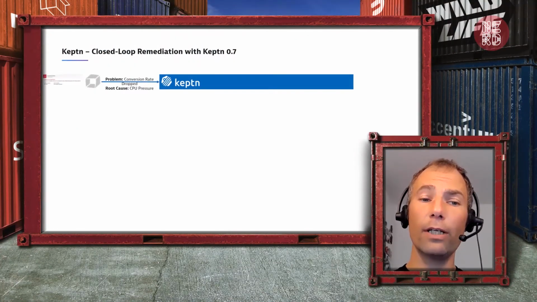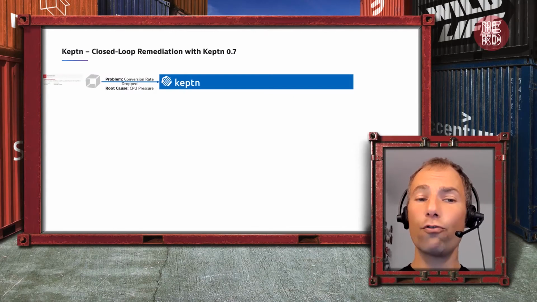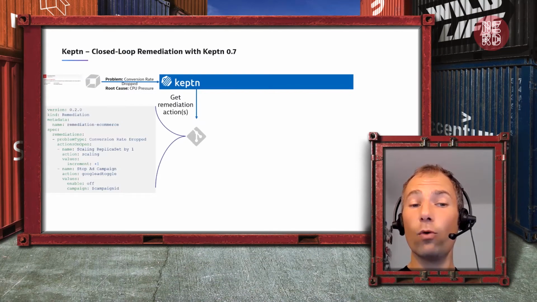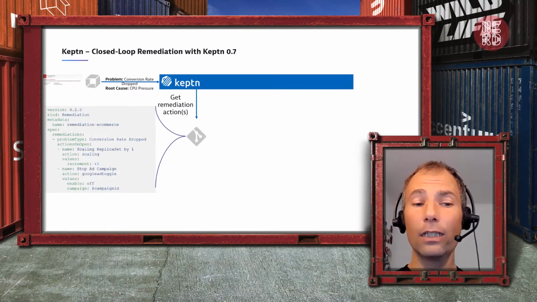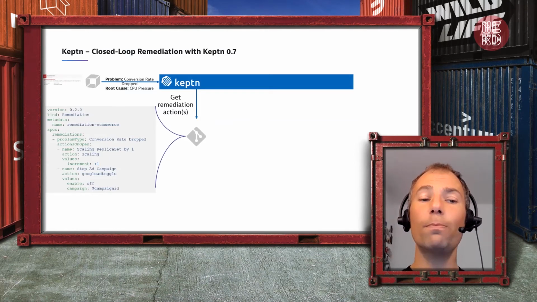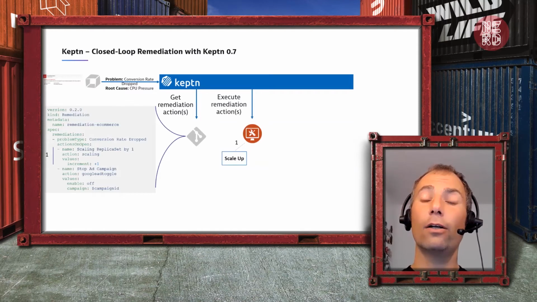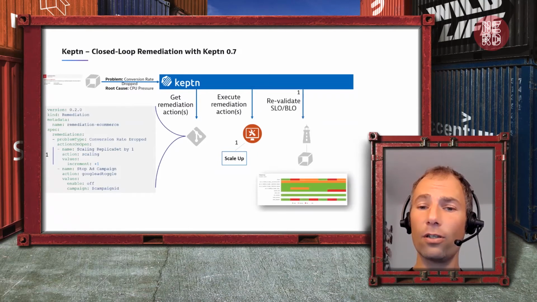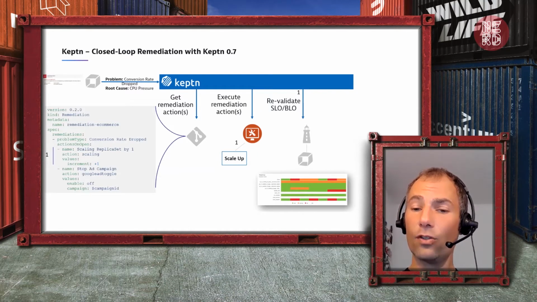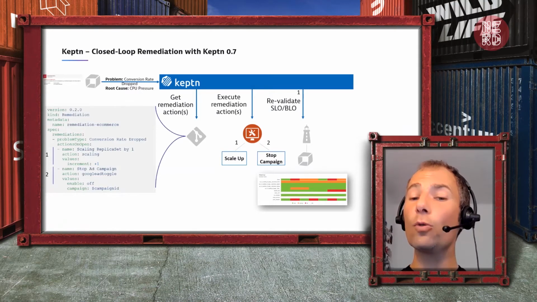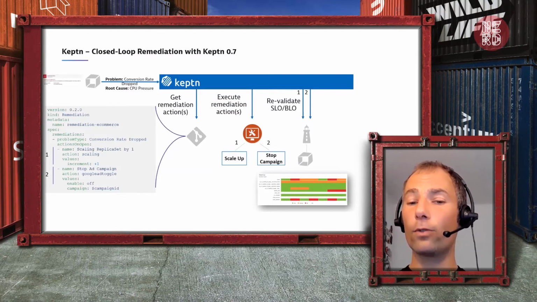So in case you have a monitoring tool that alerts you on a problem like conversion rate dropped, CPU pressure, then you specify a so-called remediation workflow, where this YAML file on the left, similar but yet different to what I showed you earlier for delivery, allows me to say which actions should be executed in case of a certain problem. Now, the interesting thing is Keptn doesn't just execute an action, fire and forget, and that's it. It executes an action. It is then evaluating your SLIs and SLOs, making sure that everything is good. If it's good, great. If not, it executes the next action, just as a human being would do, and always then evaluates if everything was fine. If everything was fine, good. If not, it would still escalate.